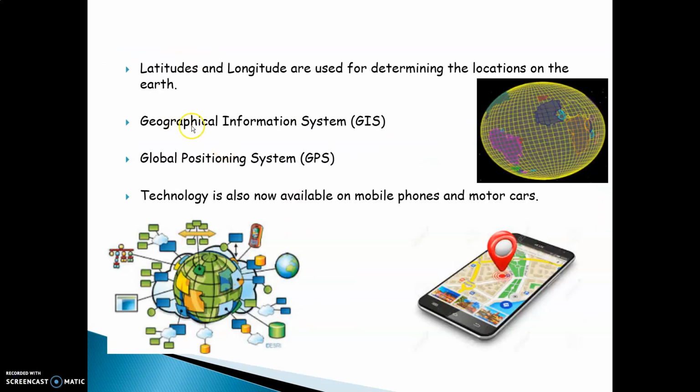We have learned about GIS, which stands for Geographical Information System. Whatever information we want to get from throughout the world, we can get it from the Geographical Information System, shortened as GIS. Similarly, you have the Global Positioning System, GPS, used to locate a place. For example, if I want to go to an unknown place and I don't know how to get there, I can use GPS. This will help me go to a place which I don't know. The technology is also available on mobile phones and motor cars.